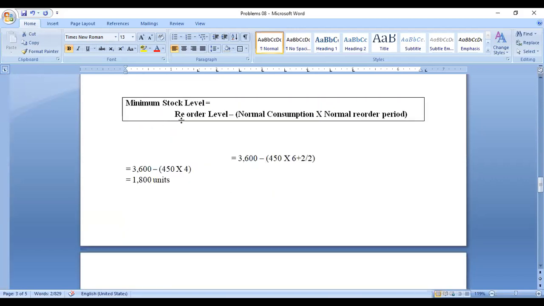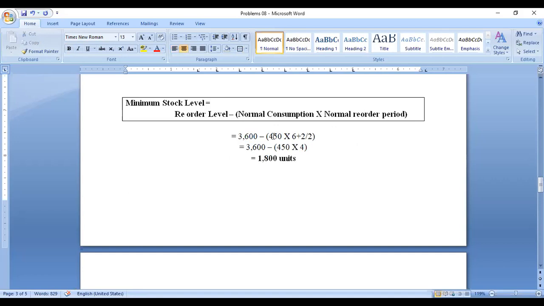Minimum stock level is equal to reorder level minus normal consumption into normal reorder period. Normal consumption, or average consumption, is given as 450 units. The normal reorder period is average calculated: 6 plus 2, 8 divided by 2, that is 4. So 3600 minus 450 into 4. Then your answer is 1800 units. So the minimum stock level is 1800 units.